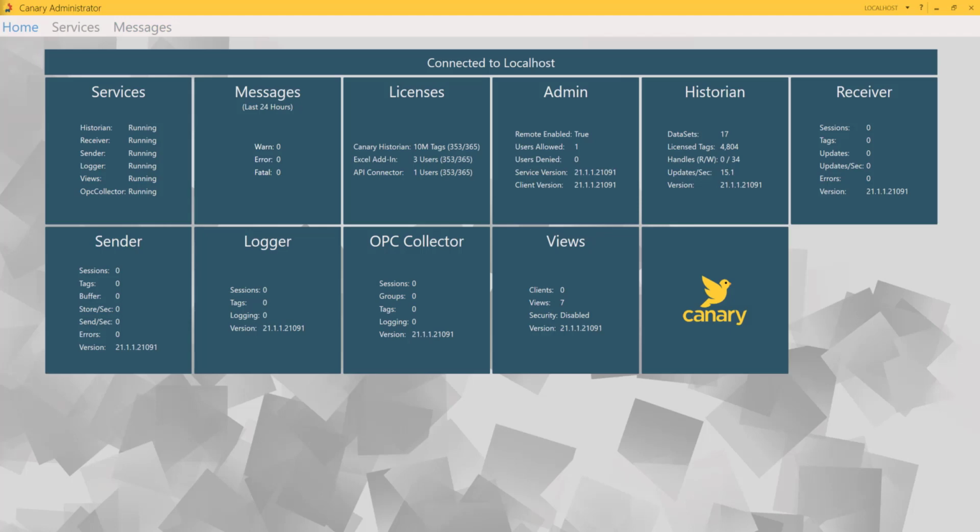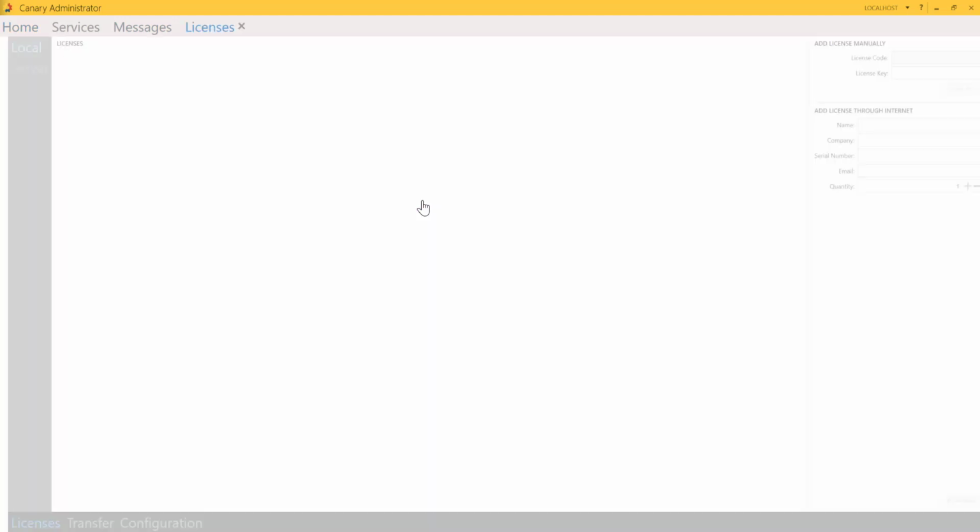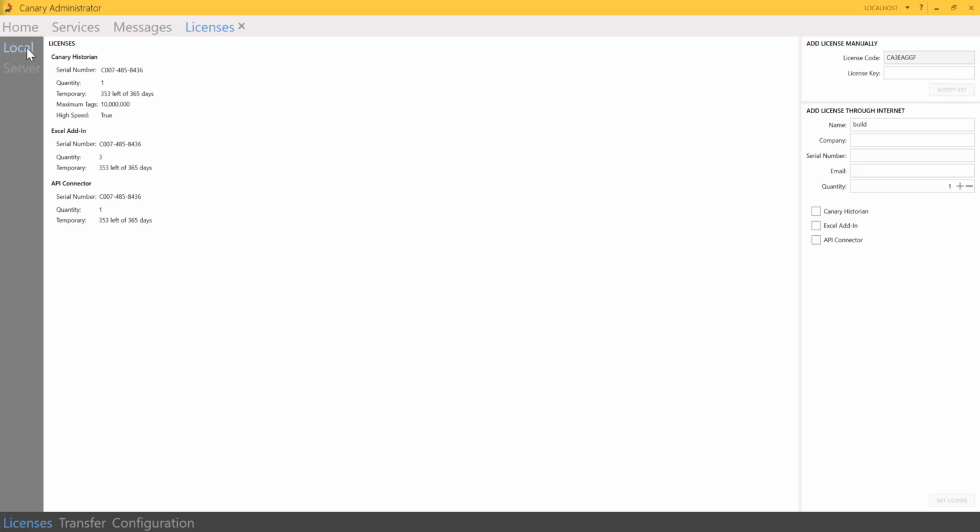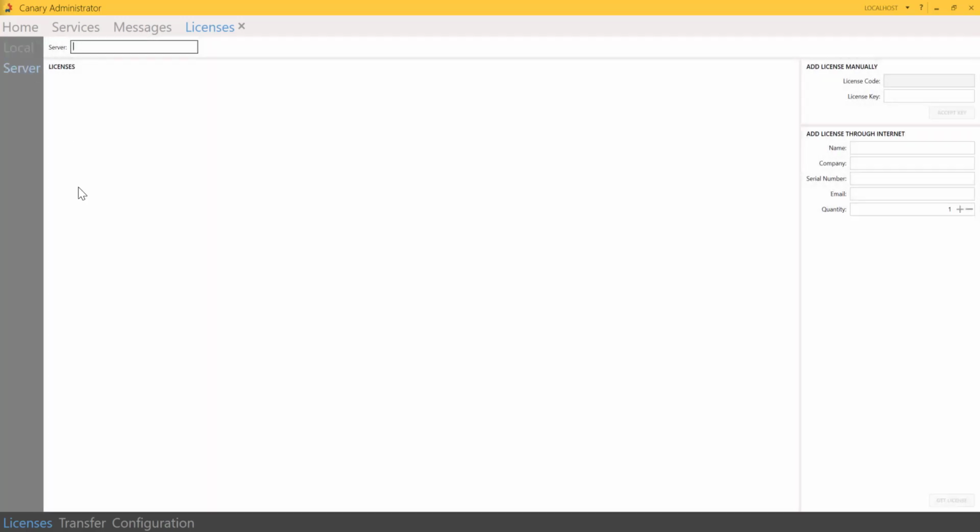Up next is the Licenses tile. Local is the default tab when the tile is opened, and this displays the products installed on the local system, and it's also where you can add licenses either manually or through the internet. Now the Server tab functions the same as the Local tab, with the one exception being identifying a licensed server. It is important to note that licenses on the licensed server are not functional until they are transferred to a local machine.